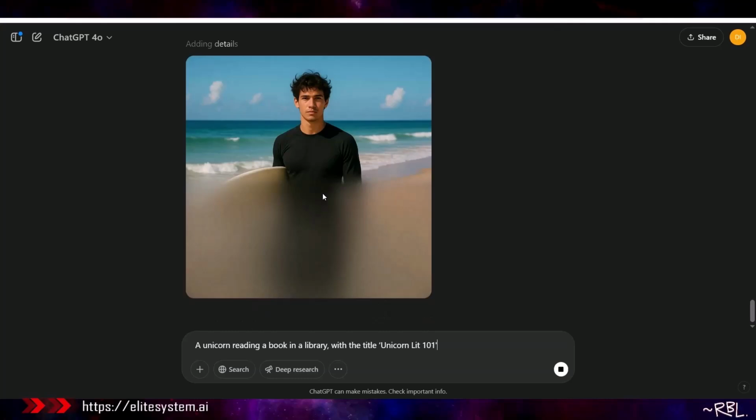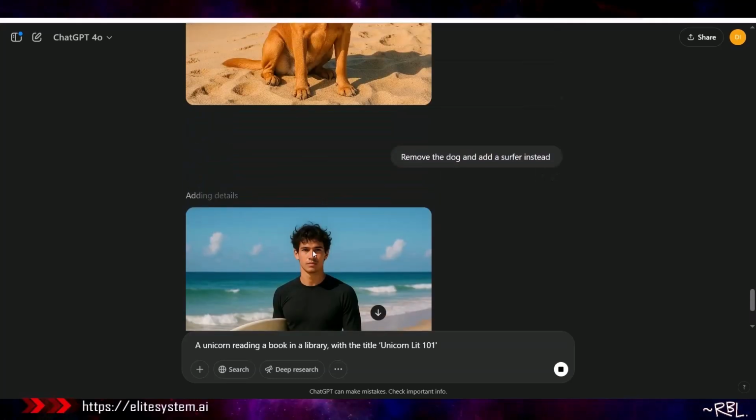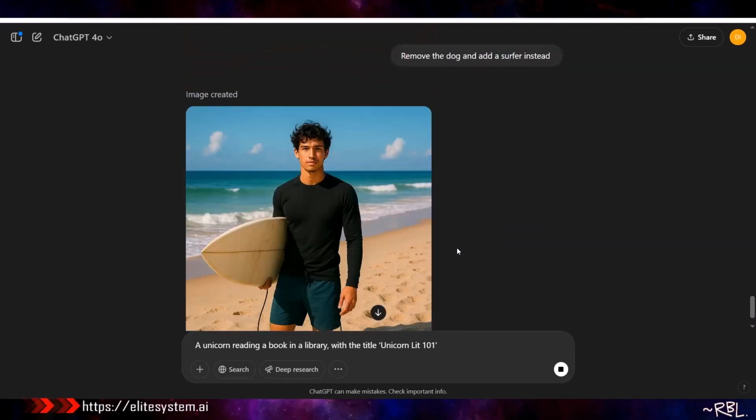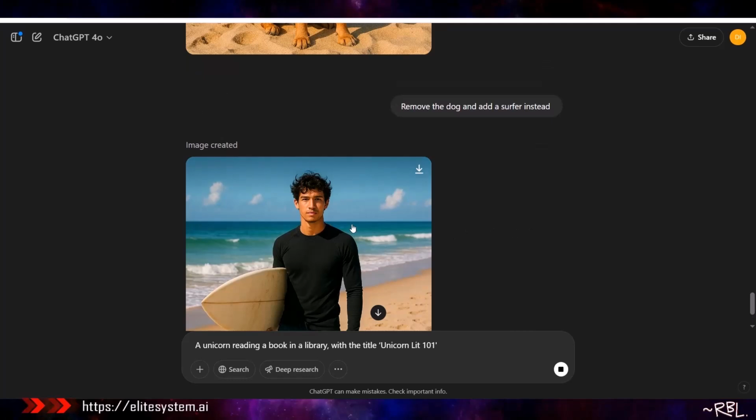Generated. But I said a surfer. Who told you to add a male surfer? Why can't surfers be female? Now that's a valid question. What made AI think that the surfer has to be a male? Ladies and gents, just out of curiosity, it just popped in my mind right now. What if somebody gets offended by this? Like, hold on. I'm a female. Why do you always have to give me a male surfer? No, I'm not a female. I'm just saying, right? But that's a valid question.